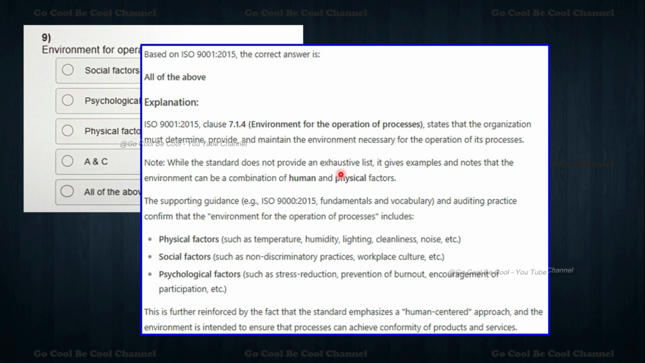The standard states that the organization must determine, provide and maintain the environment. Note, while the standard does not provide an exhaustive list, it gives examples and notes that the environment can be a combination of human, psychological and physical factors. The supporting guidance is ISO 9000:2015 fundamentals and vocabulary. Physical factors such as temperature, humidity, lighting are available in the standard. Social and psychological factors include stress reduction, prevention of burnout, encouragement of participation, etc. This further reinforces the fact that the standard emphasizes a human-centered approach.